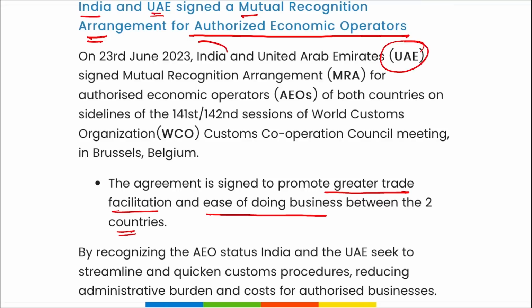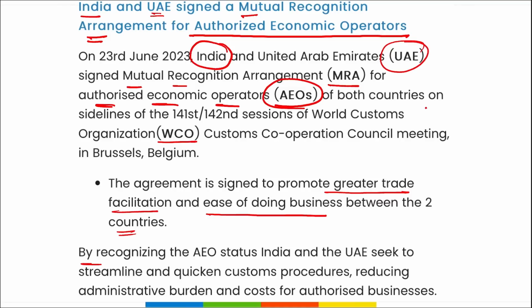So remember, India and UAE have signed this mutual recognition agreement for authorized economic operators of both the countries of the World Customs Organization to cooperate with each other and to increase the trade between these two countries.